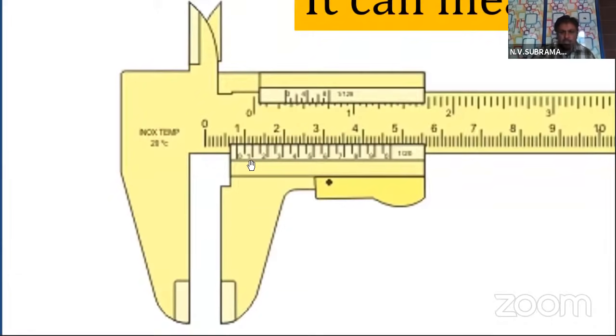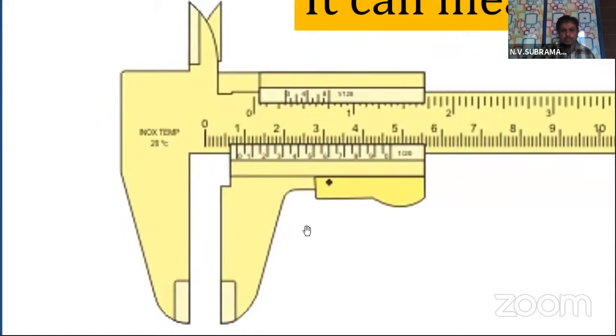This bottom part is called the vernier scale. Using this main scale and this vernier scale, you can measure less than 1 millimeter also. That is the importance of this instrument.